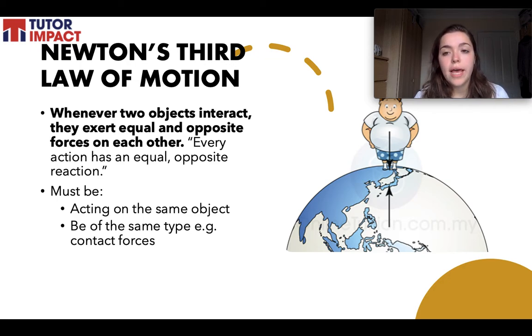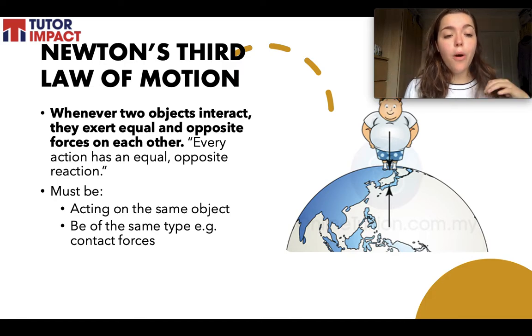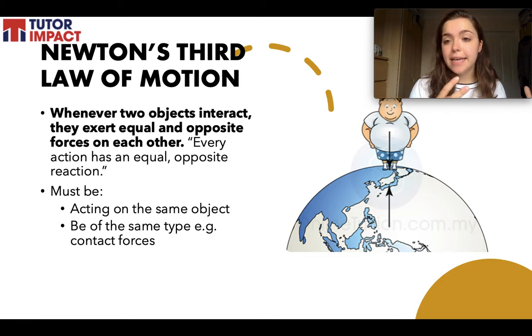This law in Newton's work said, to every action there is always opposed an equal reaction, or the mutual actions of two bodies upon each other are always equal and directed to contrary parts. What? That's very difficult English there, don't worry. What it's saying is whenever two objects interact, they exert equal and opposite forces on each other. This is sometimes restated as every action has an equal opposite reaction.